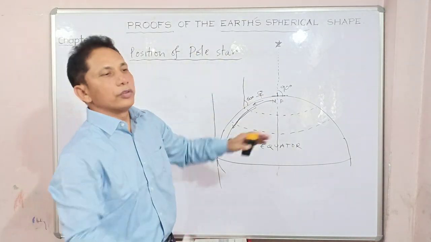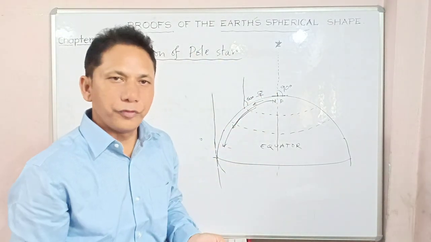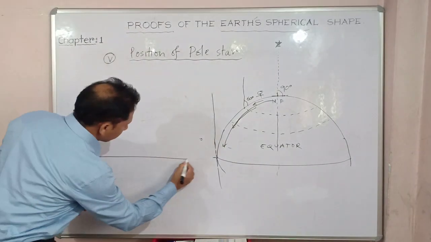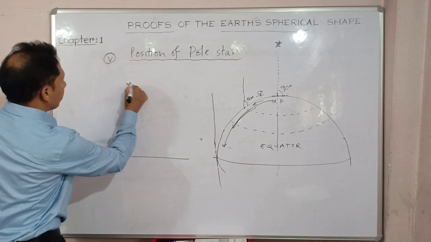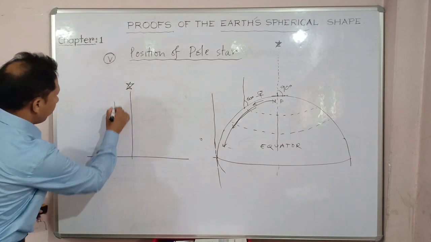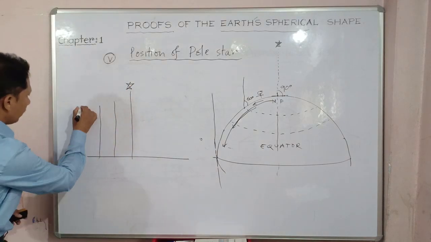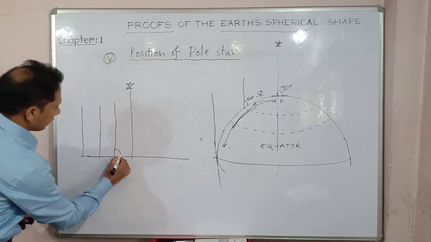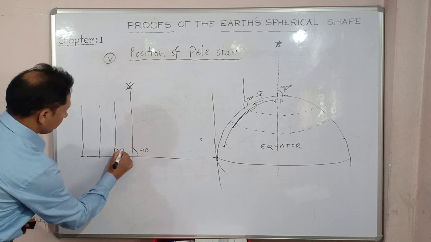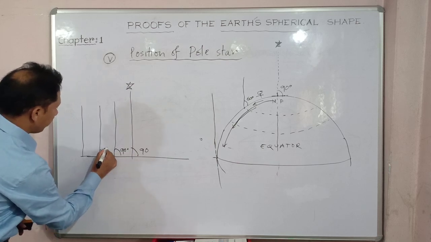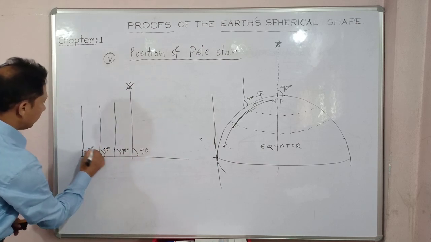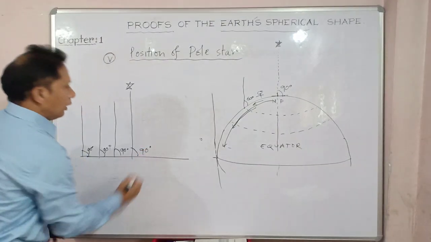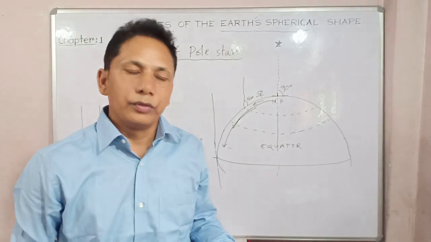This is just because of the shape of the Earth, which is spherical. Are you getting my point? Okay. On a flat Earth, the position of the pole star in every place would remain vertical. Got my point? It would remain 90 degree. So at every place it would remain 90 degree. Okay. So this is an excellent proof.